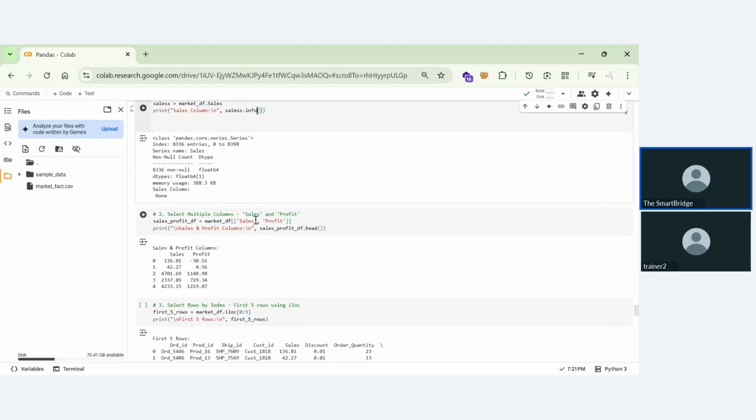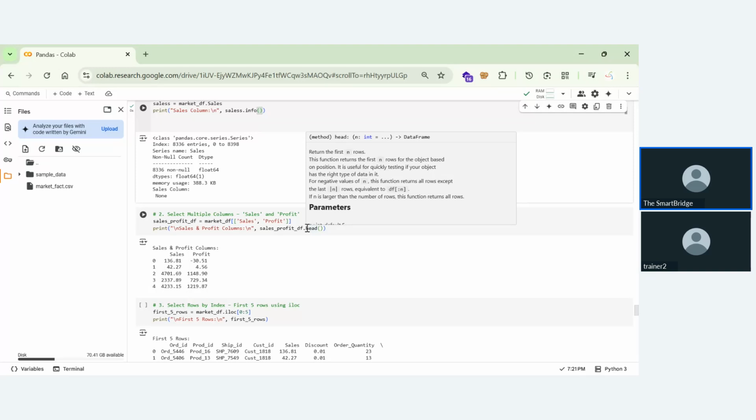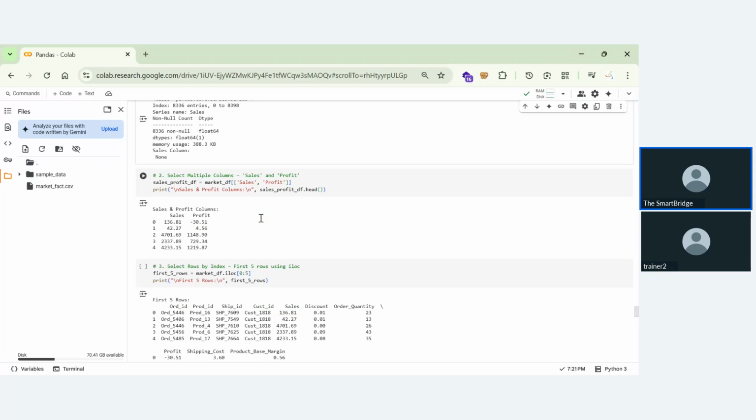And also, if you want to know multiple things, just like that, click on sales_profit_df. This is not a file name, it's a variable name. Here we are getting two columns. If you're getting two columns, you just use this, and you can use dot head, dot tail, dot describe, dot info, whatever you want. So perform these operations for two columns.